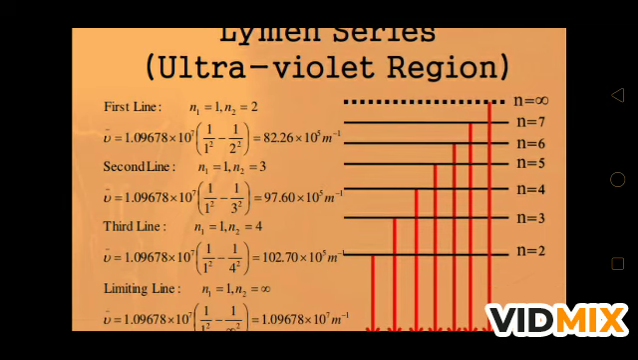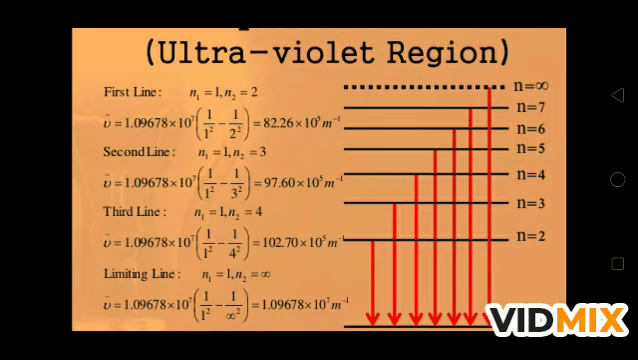So for the first line, n1 is 1 and n2 is 2, means from second to first. If the electron jumps from second to first, then we are getting the first line, and the wave number is 82.26 into 10 to the power 5 per meter. The second line we get for n2 equal to 3, means if n2 is 3 and it jumps to the first, we are getting the second line, and the wave number is 97.60 into 10 to the power 5 per meter. For the third line, n2 will be 4, and so on.